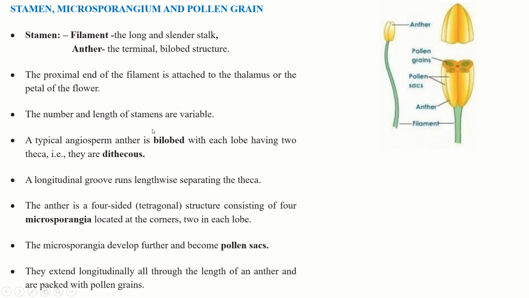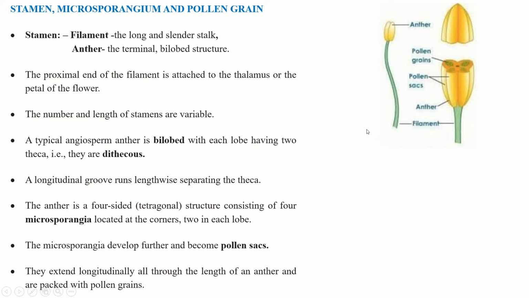The number and length of stamens are variable. In different flowers, the number of stamens is different, and the length of the filament is also different.